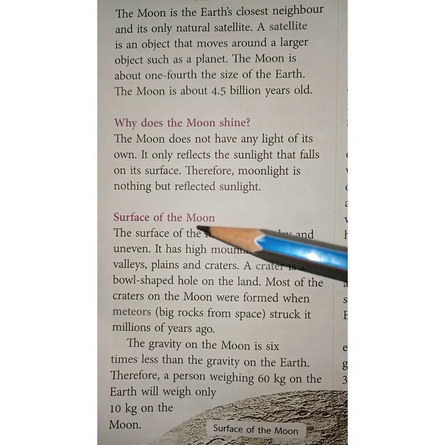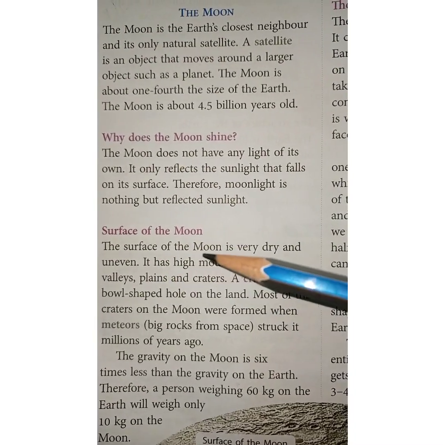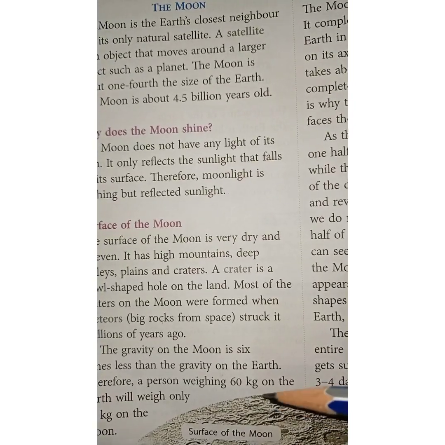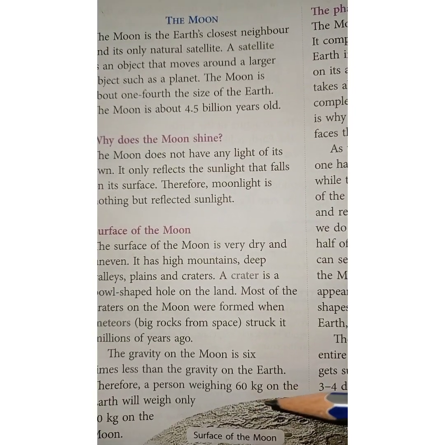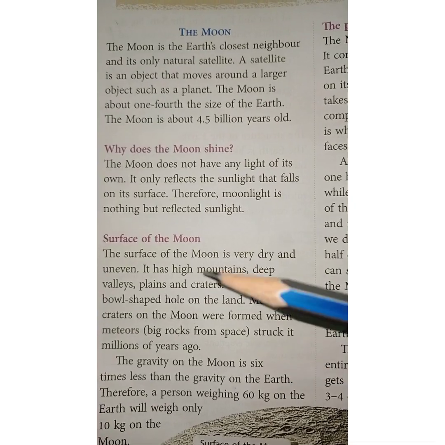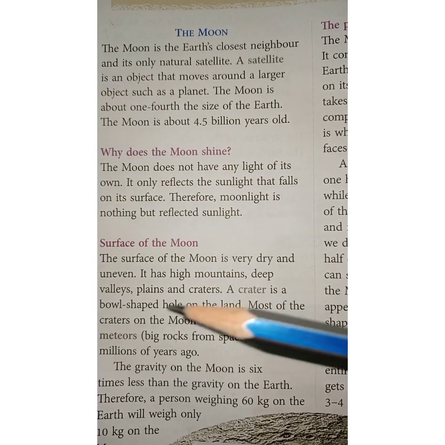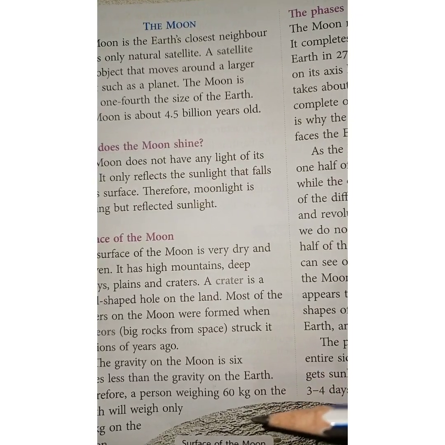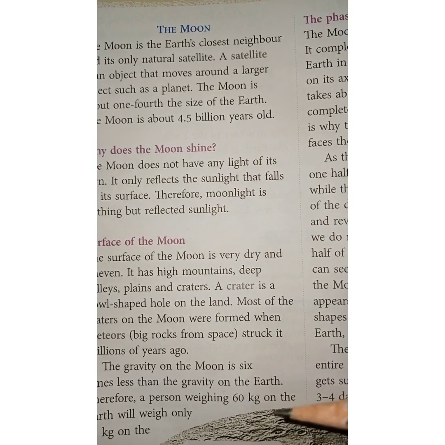So let us learn about the surface of the moon. The surface of the moon is very dry and uneven. As you can see here, it is very dry and uneven. It has high mountains, deep valleys, plains and craters. You can see all the craters here.